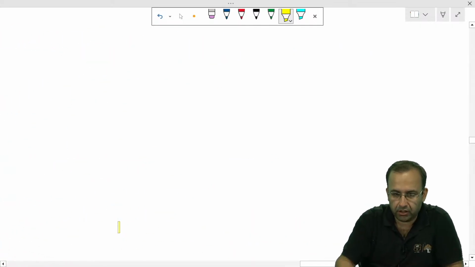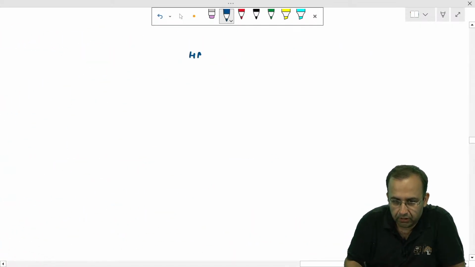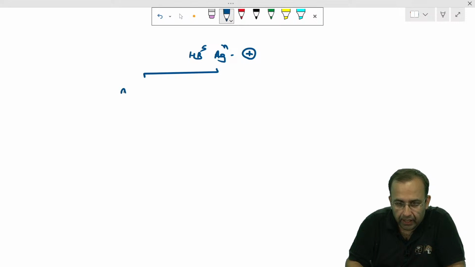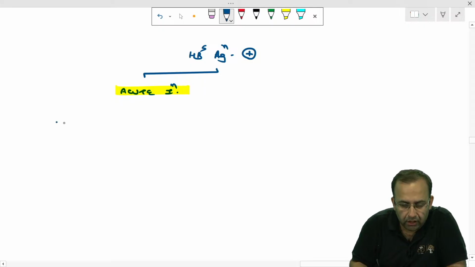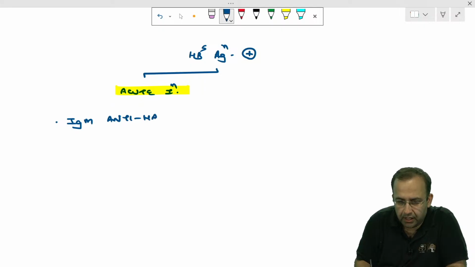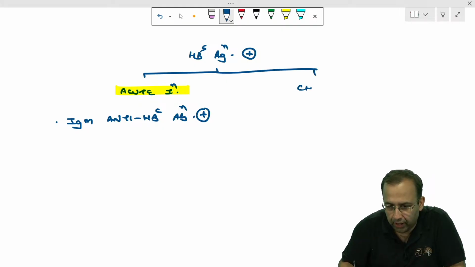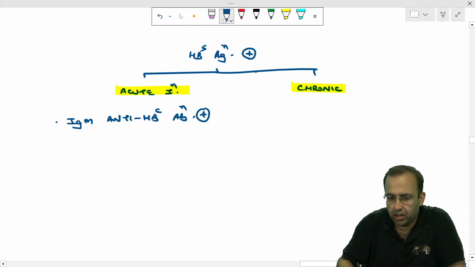Let's make a flow chart and tell me this. If HBs antigen is positive, it means infection is present. It can either be acute infection. If it is acute infection, what will be seen along with it? IgM anti-HBc antibody, because that is what is present in acute infection. If IgM antibody is negative, it means it is chronic.